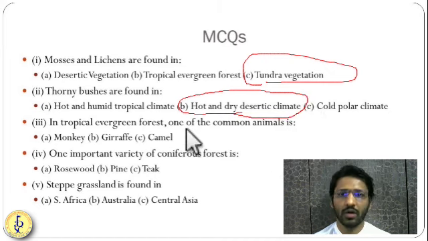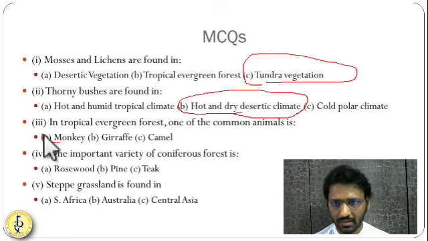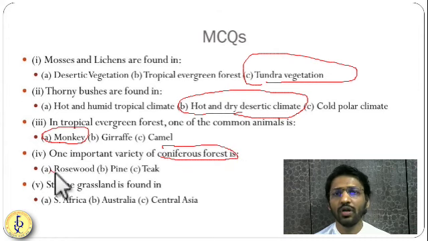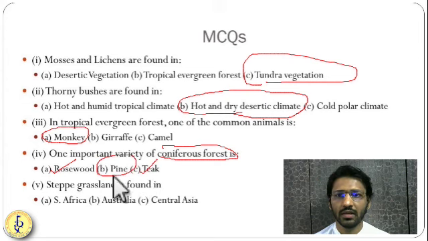In the tropical evergreen forest, one of the common animals is... Giraffe we have seen is in the grassland, camel is in the desert, and monkeys, everyone's favorite animal, are found in the tropical evergreen forest. Next: which of the following is a coniferous tree? Rosewood is a hardwood tree, teak is a deciduous tree, pine is a coniferous type of tree.